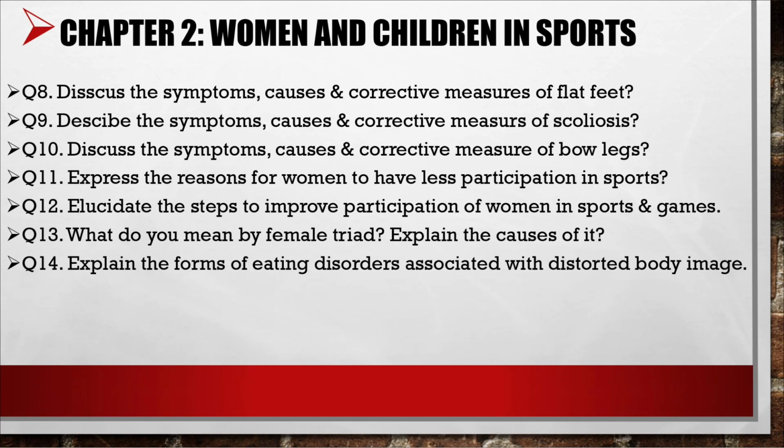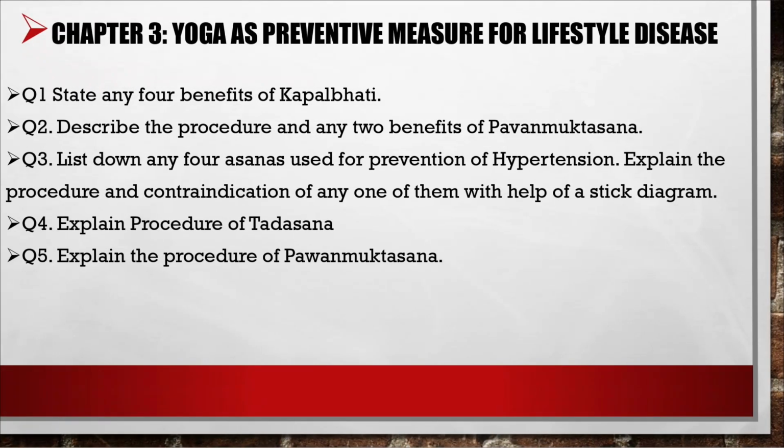Question 13, what do you mean by female triad? Explain the causes of it. Question 14, explain the forms of eating disorder associated with distorted body image. Chapter 3, yoga as preventive measure for lifestyle disease. Question 1, state any 4 benefits of Kapalbhati.